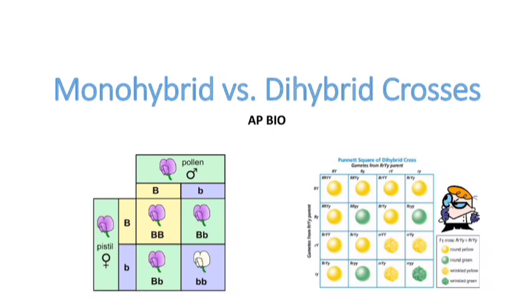Number fifth is monohybrid and dihybrid cross. A monohybrid cross is a genetic cross between two individuals that differ in only one trait or characteristic. And a dihybrid cross is a genetic cross between two individuals that differ in two different traits. In this case, each parent organism is homozygous for one trait but differs in other trait.